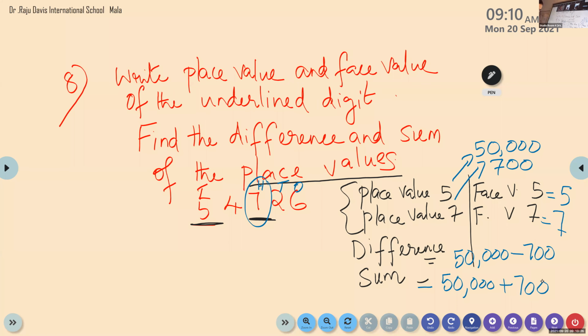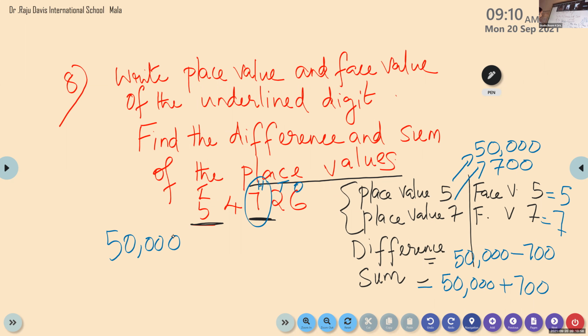Yes, ma'am. Okay. So, Sri Bhadra, can you give me the answer? Difference between these two place values. 50,000. 300. My dear, this is the difference. So here I have only 50,000.